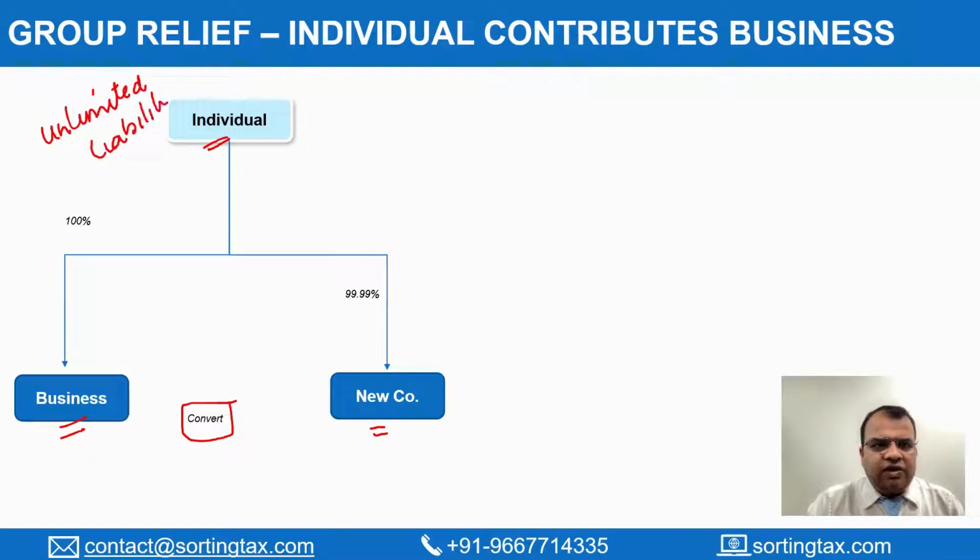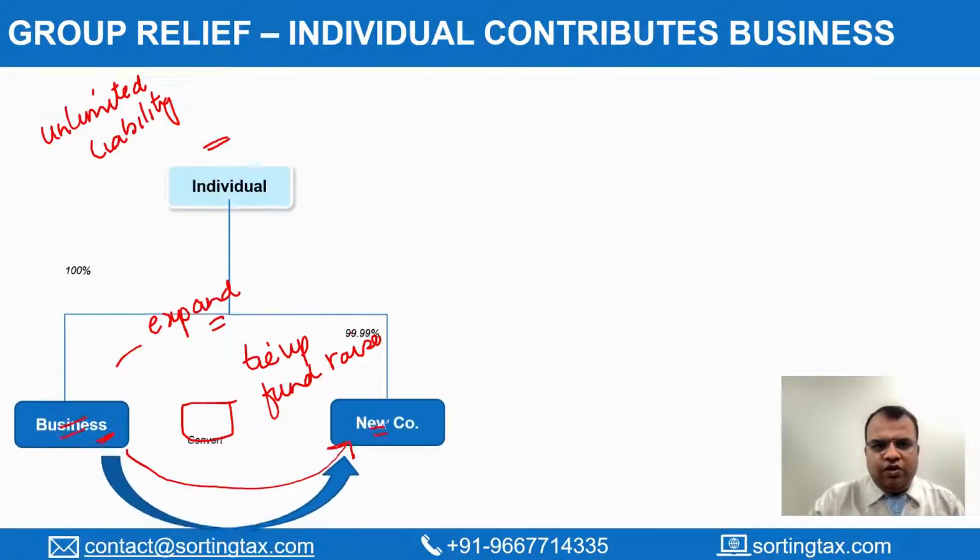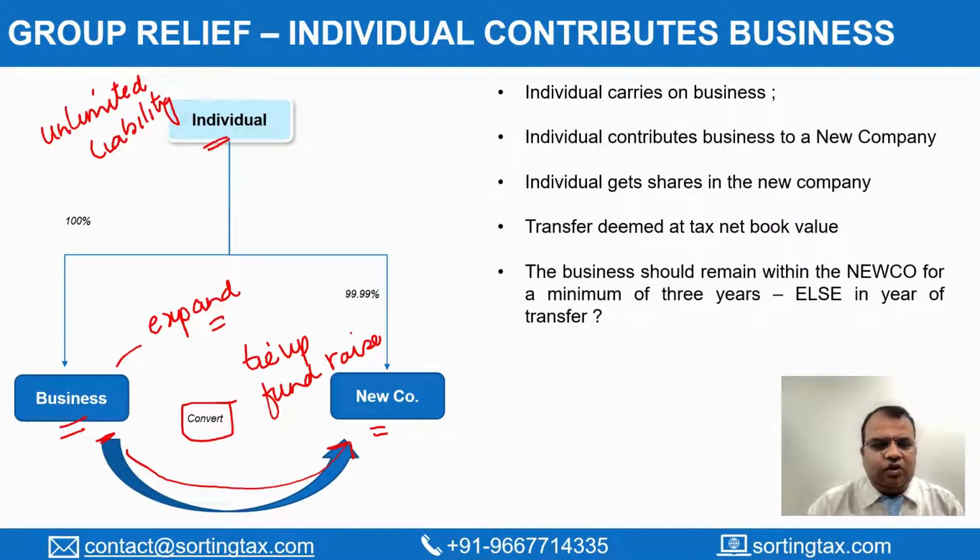In addition to this, if the individual really wants to expand the business and for such expansion wants to do tie-ups or fundraise or other such things, they may want to convert this business from an individual driven business to a corporate business. In such a case, the question that comes up is whether the capital gains arising on the transfer or such conversion would be liable to corporate tax.